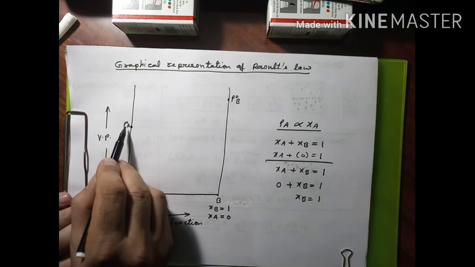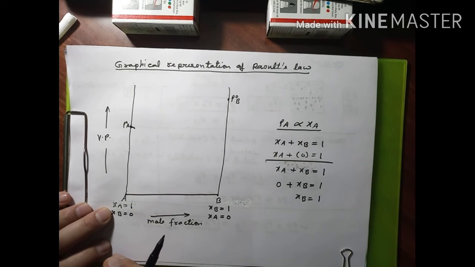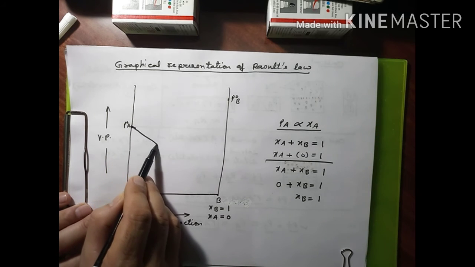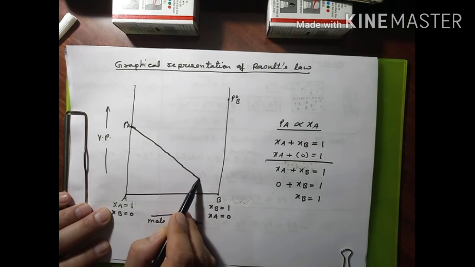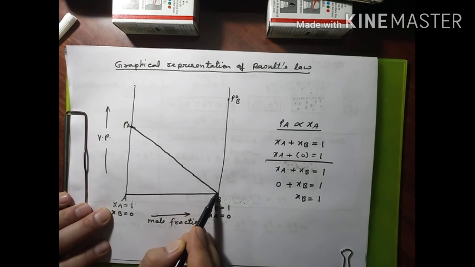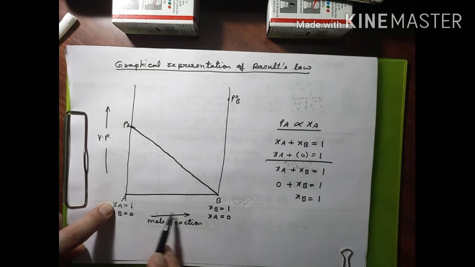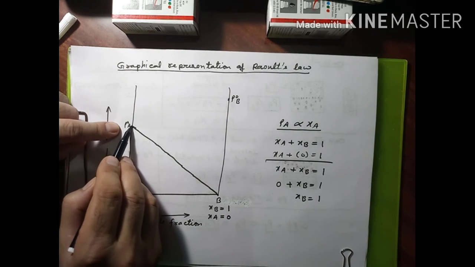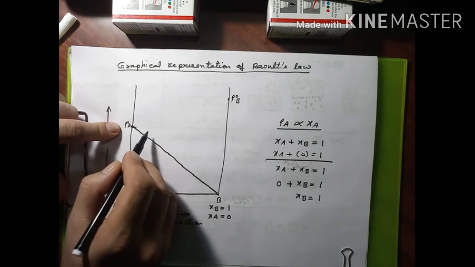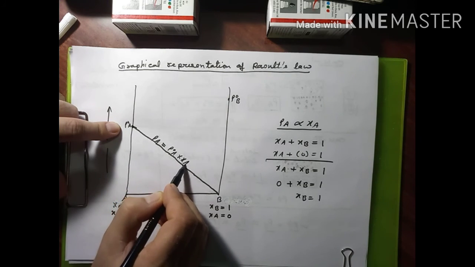Only at this point it is equal to P naught A, but as we move a little ahead, it will be a mix of the mole fractions of components A and B. It is equal to PA, and PA will be equal to P naught A into XA.